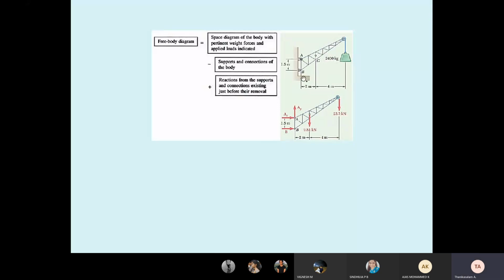So A and B are contact points. B point is just touching, just the edge is touching. Therefore, only one reaction at B. But A is a hinged point. A hinged example is the stud connected to the ear.